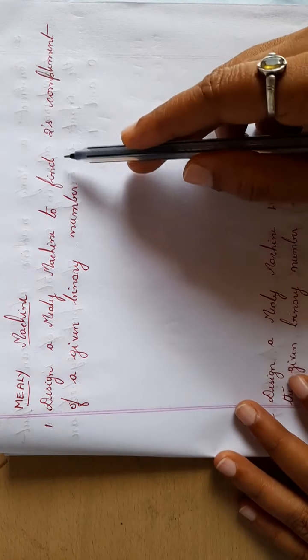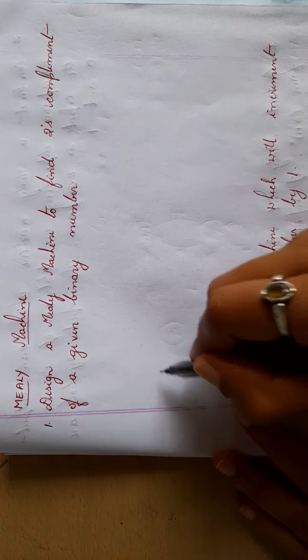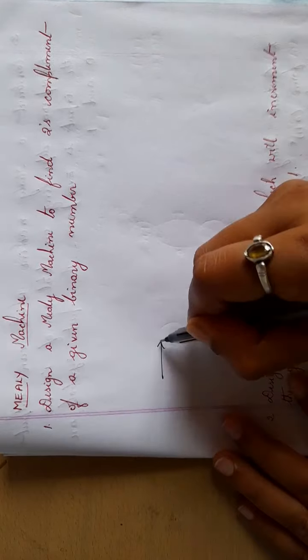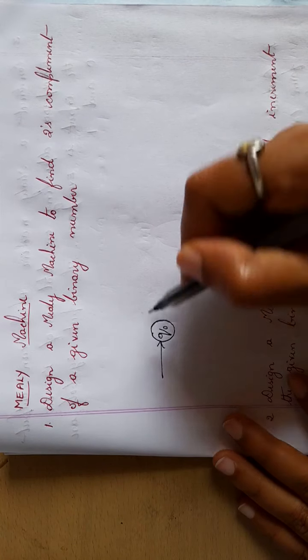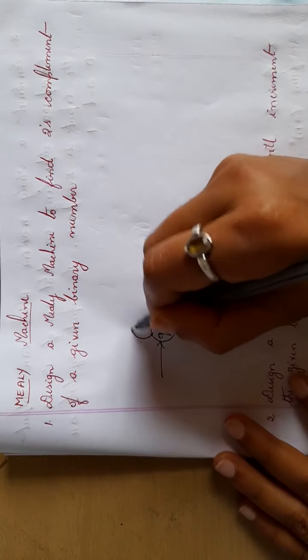So for this example, the logic remains the same. So start, I'll go to first state Q0. Okay, first state Q0. So what was the logic? If you read 0, it will remain 0 itself until you read a first 1. Okay.